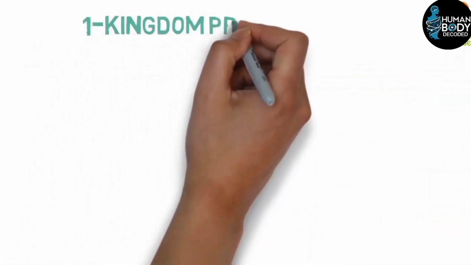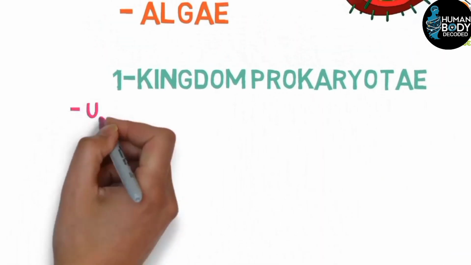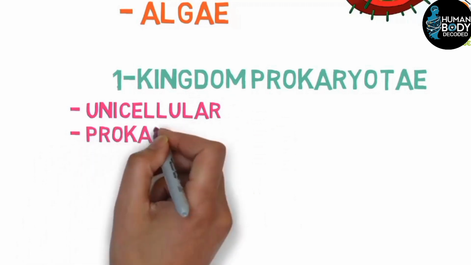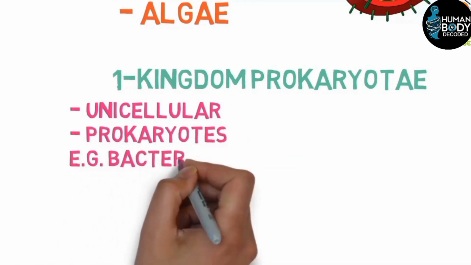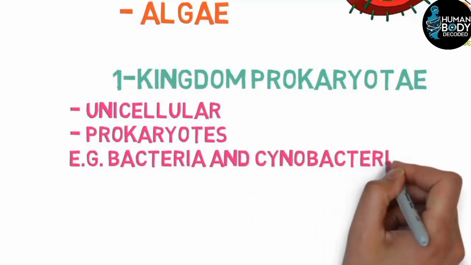Now, we move on to the kingdoms. Let's start with the first kingdom. The first kingdom is prokaryote. In this kingdom, the organisms are unicellular and prokaryotic. I have already explained both of these terms. Examples include bacteria and cyanobacteria.